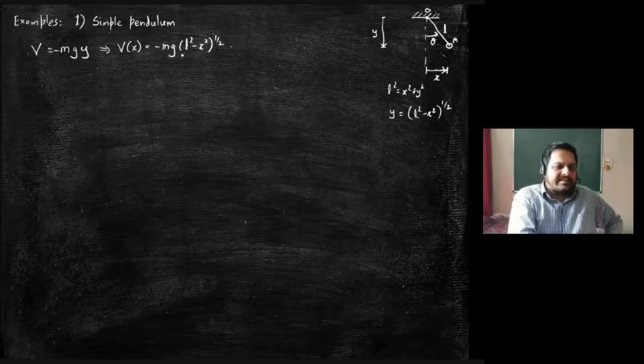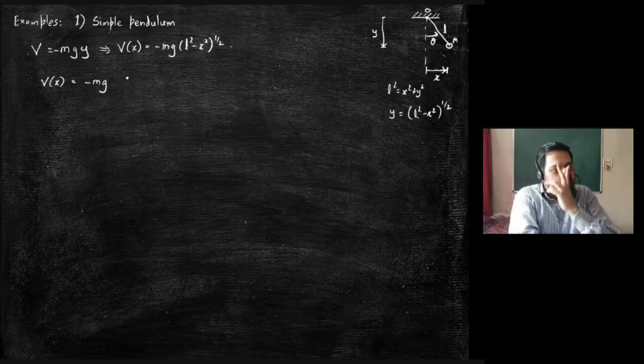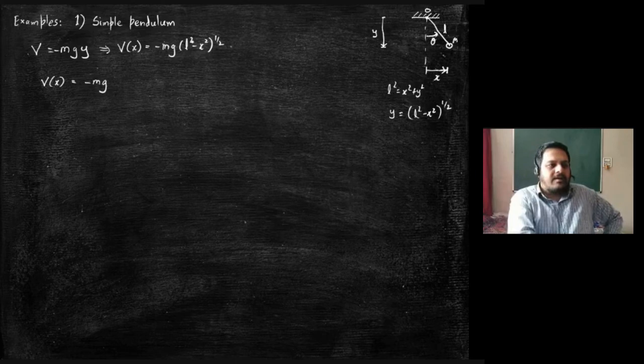You can expand this as a Taylor series. So you will get V of x is equal to minus mg. I am going to do it first. Since there is already L square and x square, I'll expand it in a straightforward manner. This way.